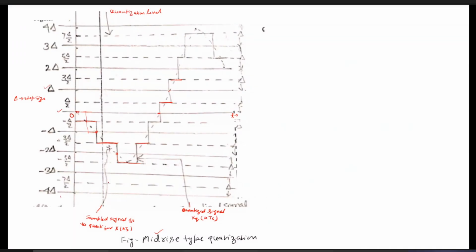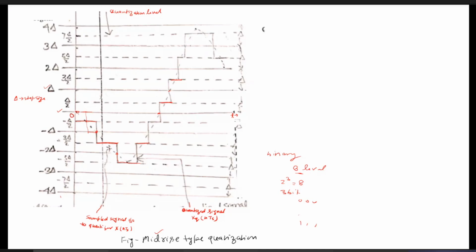Now, in the next step, each quantization level is assigned a certain binary digit sequence. Suppose from here to here, there are a total of 8 levels. That is, we have used 8 quantization levels. Then 2 to the power 3 equals 8, since we want to assign a binary number to each quantization level. So 2 to the power 3 equals 8 means we need to take 3 bits to define each quantization level. Corresponding to that, it can vary from 0, 0, 0 to 1, 1, 1.